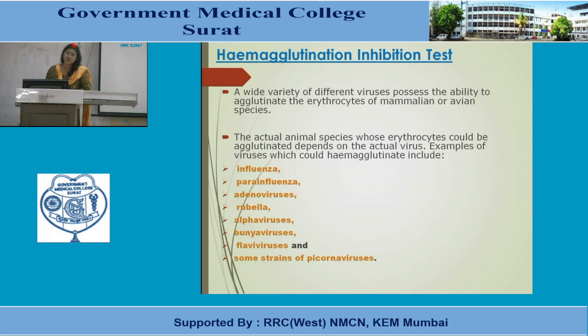Then there is a test known as the hemagglutination inhibition test. Here a wide variety of different viruses possess the ability to agglutinate the erythrocytes of mammalian or avian species. Certain viruses have the property to agglutinate or clump the erythrocytes of certain mammalian or avian species. The actual animal species whose erythrocytes could be agglutinated depends on the actual virus. Examples of viruses which could hemagglutinate include influenza, parainfluenza, adenoviruses, rubella, alphaviruses, bunyaviruses, flaviviruses, and some strains of picornaviruses.